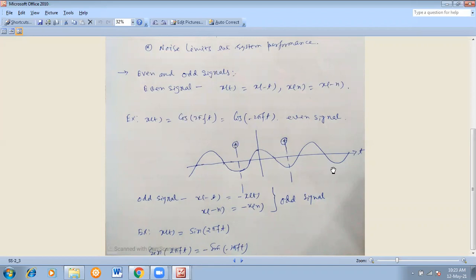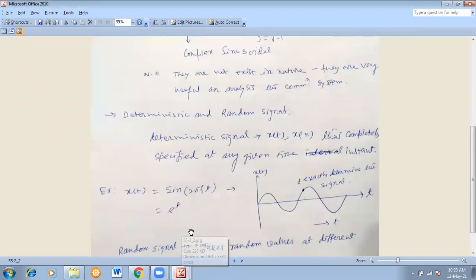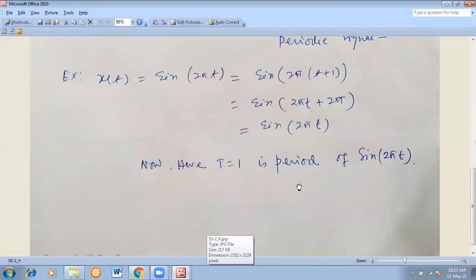So that's why it is called periodic. You can take any sort of periodic signal. If x of t is equal to x of t plus capital T, then it is called a periodic signal. This is the most important, and we will use it repeatedly. The sine, cosine, or triangular are examples of periodic signals. That is all about your periodic signal. Now we'll move to the aperiodic signal.